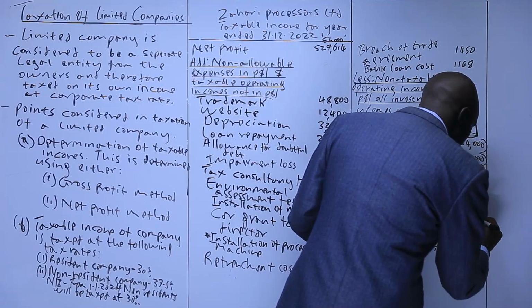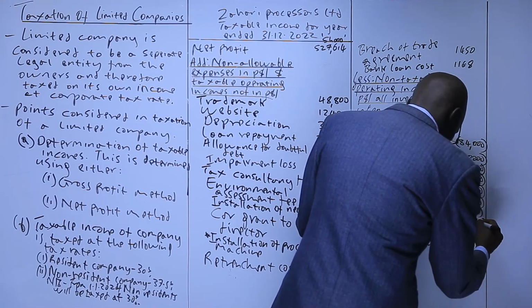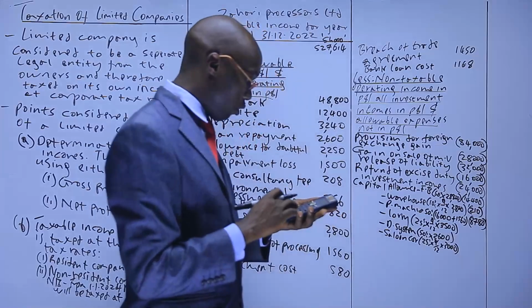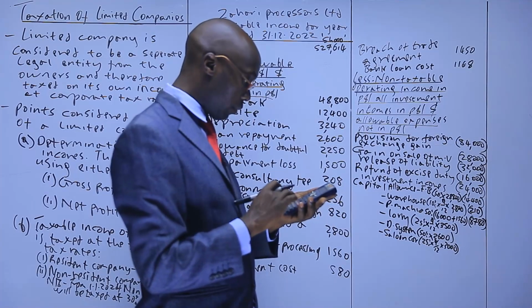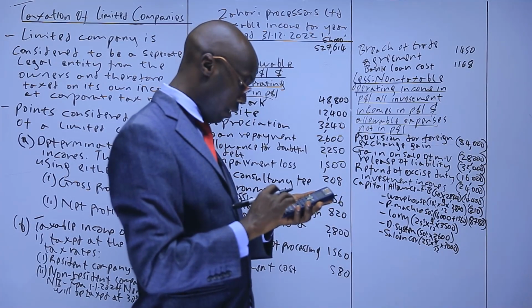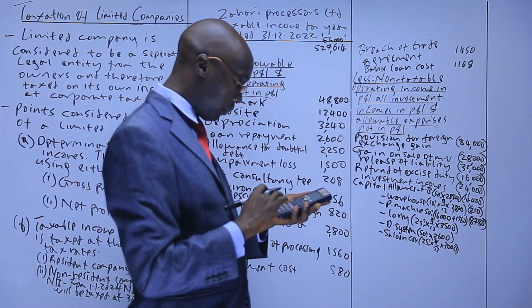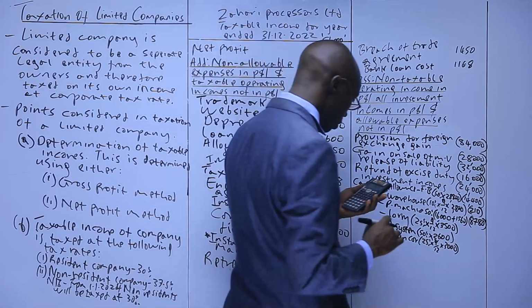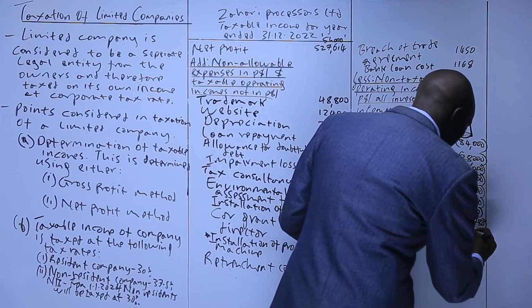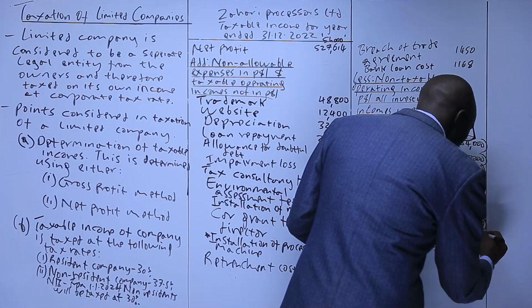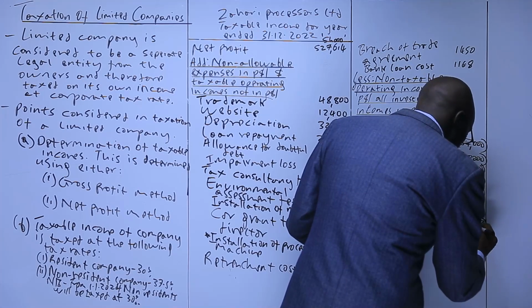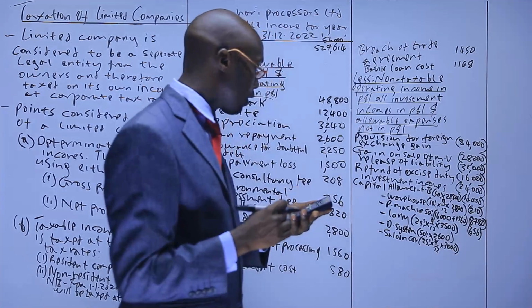8780. The other one is 25% times 9 divided by 12 and then times 3500, giving us 656.25. I want us to round off to whole numbers, so we just have 656.